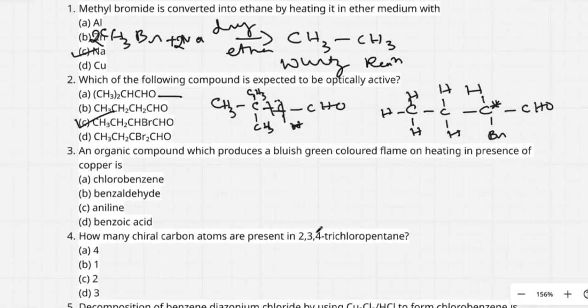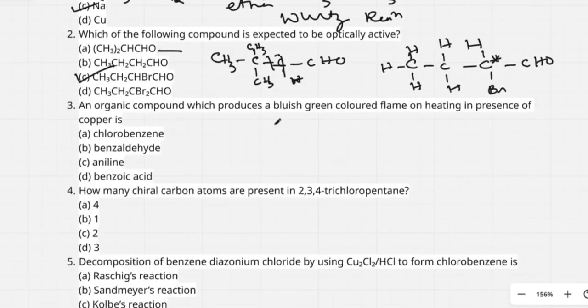An organic compound which produces bluish colored flame on heating in presence of copper. Actually, this is the test in practical chemistry we are using to detect the organic compound containing halogen. If you take organic compound containing halogen, it will be taken in copper wire, and that copper wire is held to the Bunsen burner flame. It imparts a bluish green color.